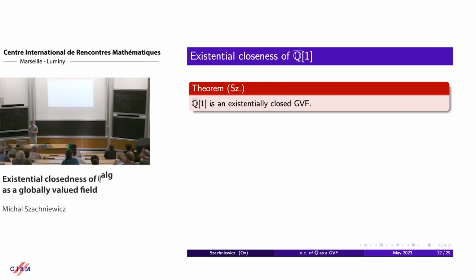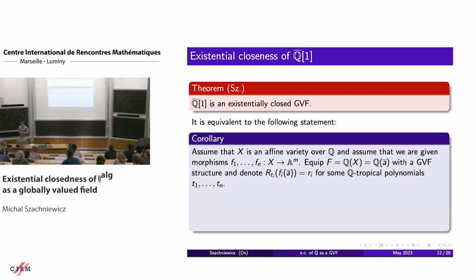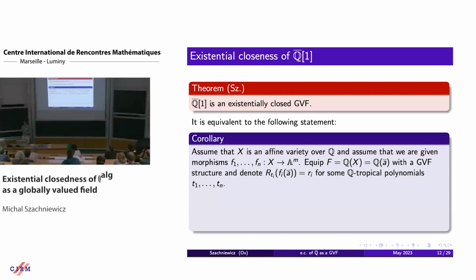But now let's go into existential closedness. So the main theorem of this talk is that if we look at Q bar with this normalized GVF structure, then in fact it's existentially closed. And let's look at this statement from the point of view of our predicates. What does it say? Well, it says that whenever we have some equations, some affine variety, we can even assume that it's over Q, and we have some polynomials on this variety.